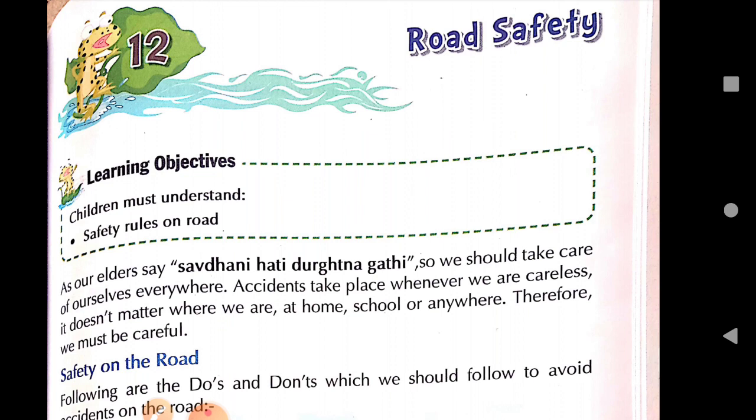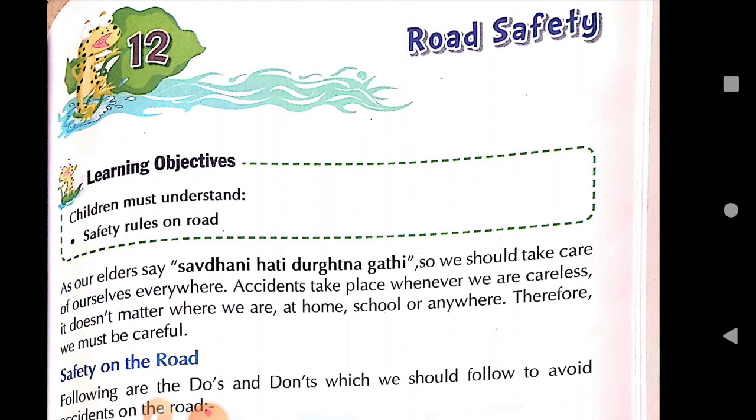Okay, so that is why when children are very small, we keep small things away from them, because they have a habit of picking up everything and swallowing it. So many times it so happens that children swallow coins or small things, anything they find on the floor, they pick it up and they swallow it. So it is very necessary to take care of ourselves everywhere.